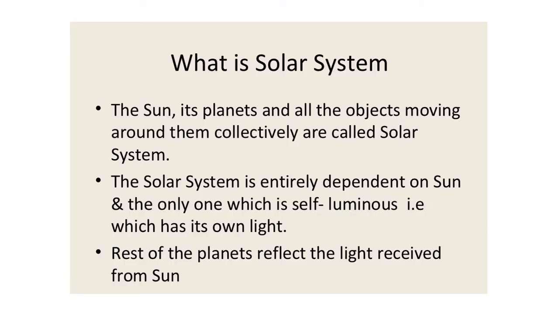When we talk about solar system, we are actually talking about the sun, which is in the center, all the planets that revolve around it, and the objects around them. This whole collection of different celestial bodies is called solar system. Our sun is a self-luminous body, that means it has its own light. Planets do not have their own light, and the rest of the planets reflect the light that they get from the sun.